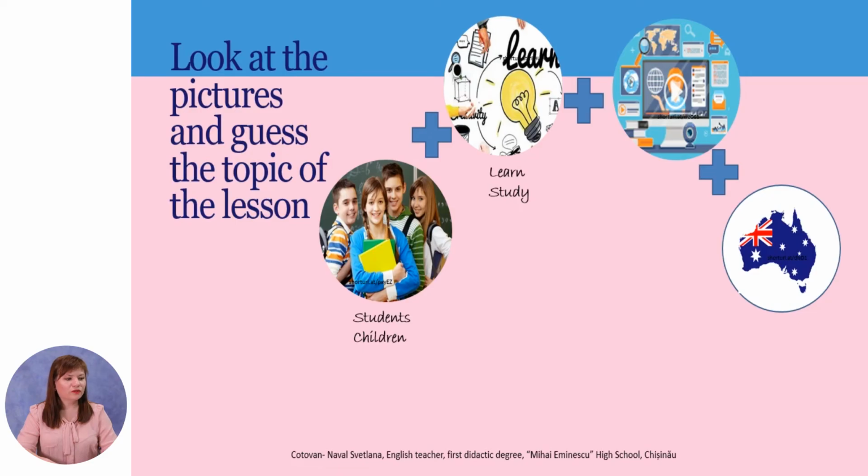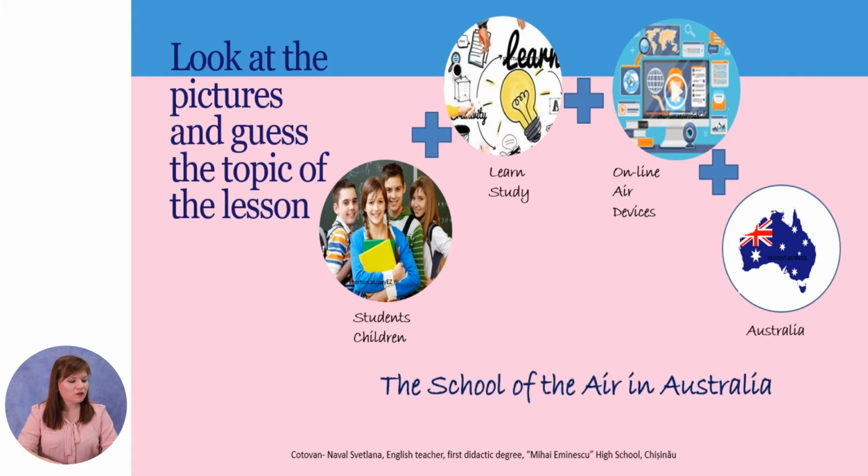For the beginning, I recommend you to look at the pictures and try to guess what we are going to discuss. Of course, we can see some students or children. Then we have the process. What is it connected with? Learn or study. How are we going to do it? Of course, it is online, represented in the picture by air or a device. And the country that you know or recognize is Australia. So, we are going to speak about the School of the Air in Australia.